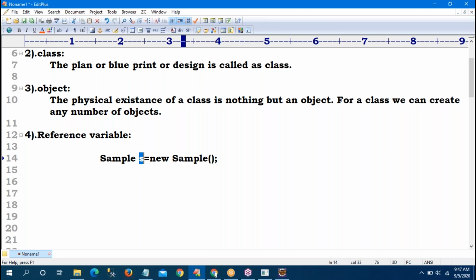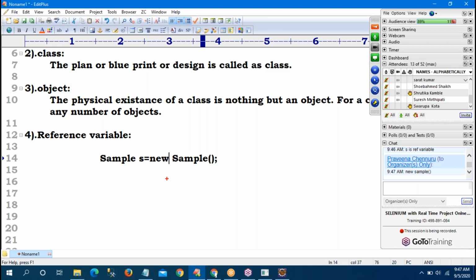Not only you. 90% of students, if anybody asks the question, they will tell S is the object. No. In this entire statement, new sample: new is a keyword, sample is the class name. Sir, that is called an object. New sample is an object. New is a keyword. What is S? S is just a reference variable which is pointing to my object.